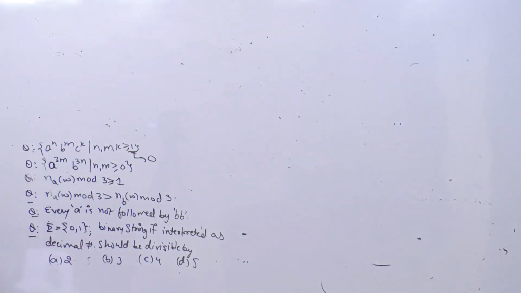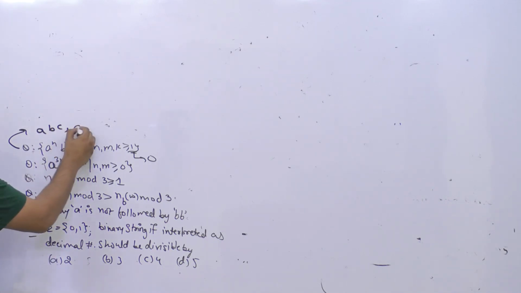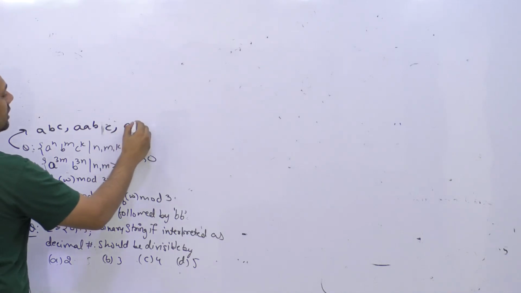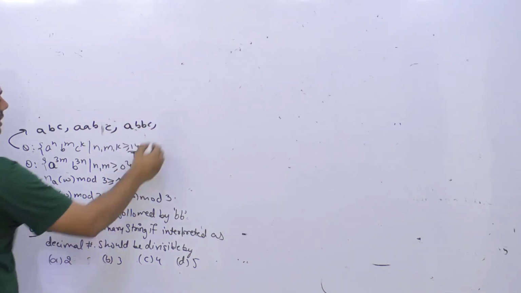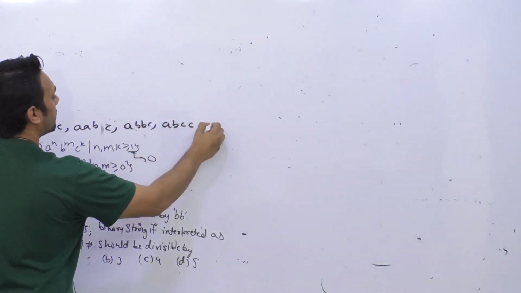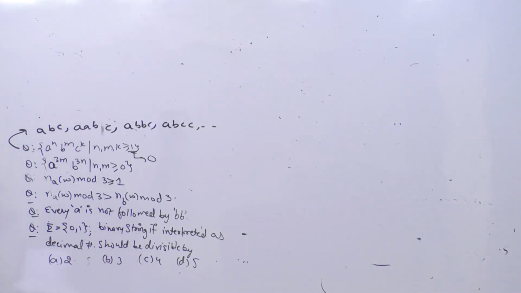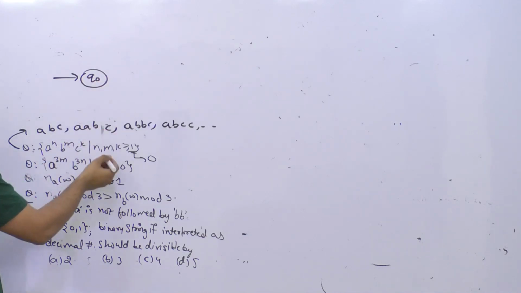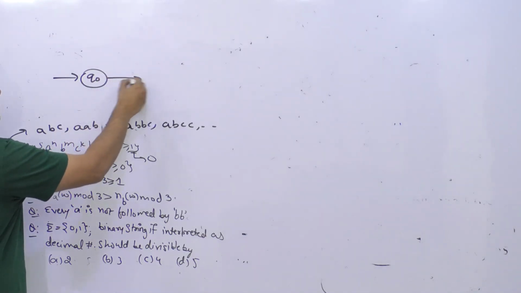Okay. So here what they are trying to say is that we can have a string which is a, b, c. We can have a string which is double a, single b, c. We can have a string a, double b, c. We can have a string a, b, triple c, and so on. So what they are trying to say is you should have at least one a, at least one b, at least one c, and they should be in order. Here you can see it's the initial state which is q0. In the beginning you should have at least one a.